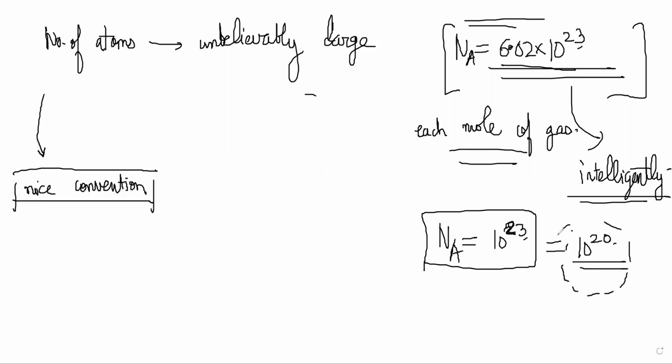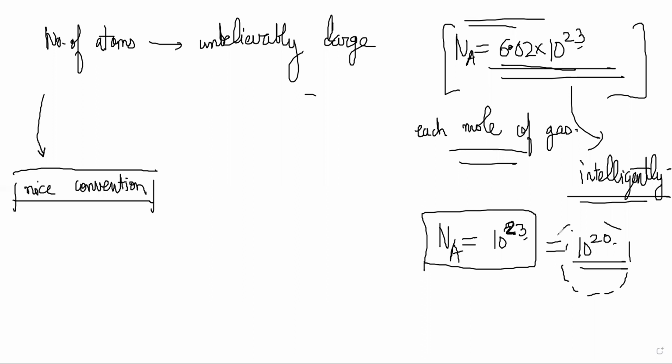So do you guys have any idea why 6.02 into 10 power 23? It makes calculation easier because it's like the exact answer which comes when you divide, I'm not exactly sure what, but something. Then what you have said is not very useful, right?